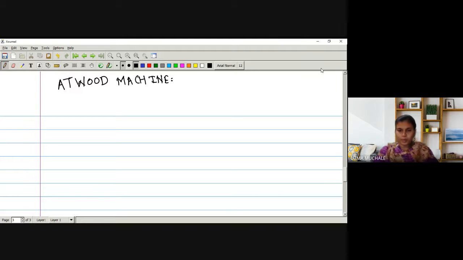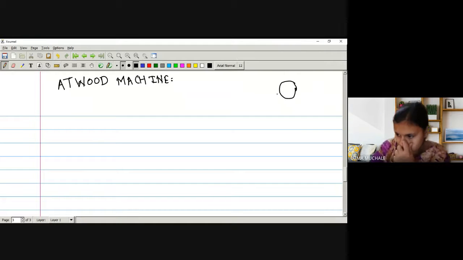M1 and M2. What they have done is, we have one circular object, or we can say it is a pulley. With the help of this, we have one thread, and with the help of the thread we have attached two masses. So assume that this is a circular type of object.